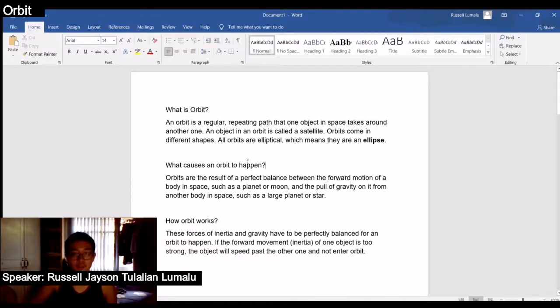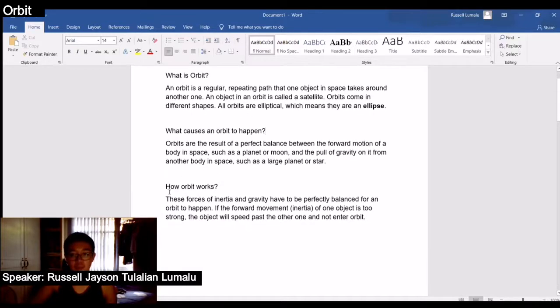What causes an orbit to happen? Orbits are the results of a perfect balance between the forward motion of a body in space, such as a planet or moon, and the pull of gravity on it from another body in space, such as a large planet or star. How does orbit work? These forces of inertia and gravity have to be perfectly balanced for an orbit to happen. If the forward movement, inertia, of one object is too strong, the object will speed past another one and not enter orbit.